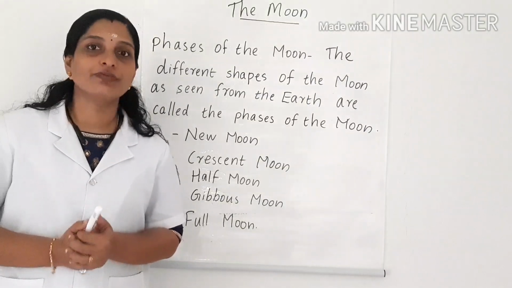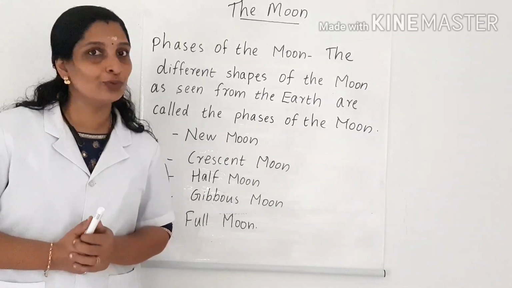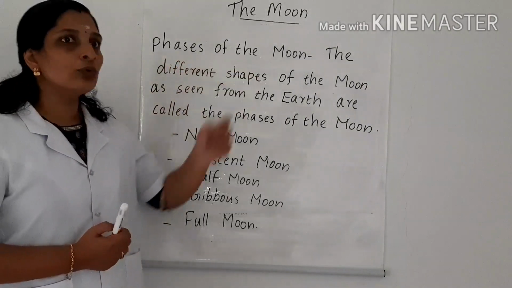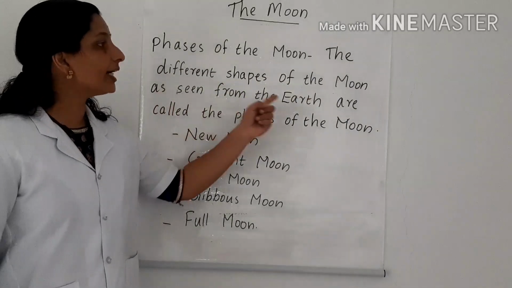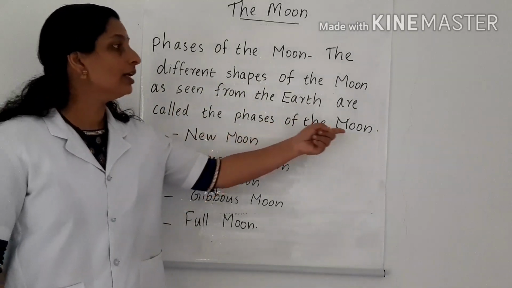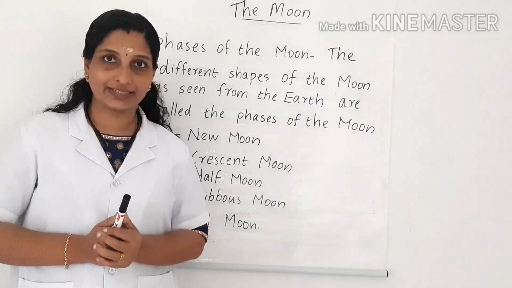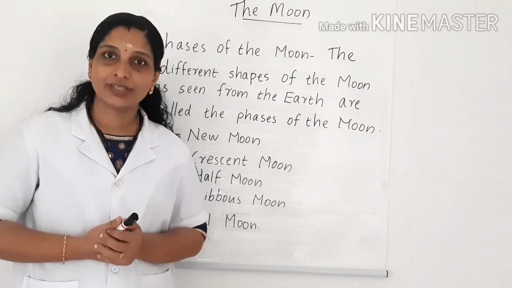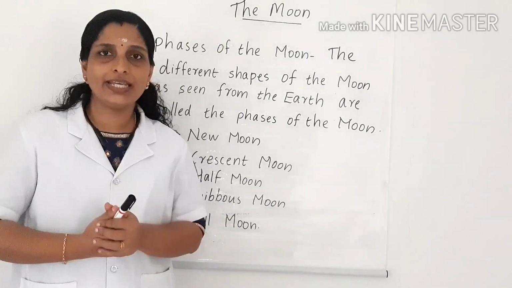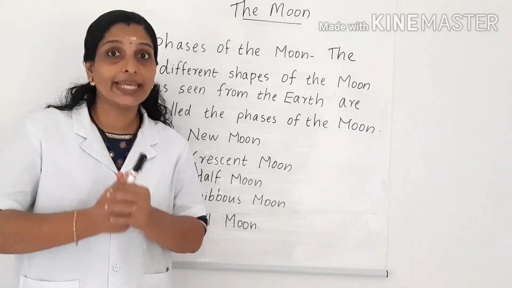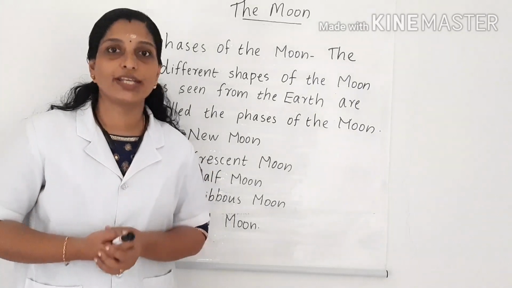Let us recollect the things which we learned today. Today we have discussed about different phases of the moon. What are phases of the moon? The different shapes of the moon as seen from the earth are called the phases of the moon. Actually, the shape of the moon is not at all changing. Then why do we feel so? Because the moon revolves around the earth, we can see only a small portion of the moon which gets the sunlight. Then we feel the shape of the moon is changing every day.